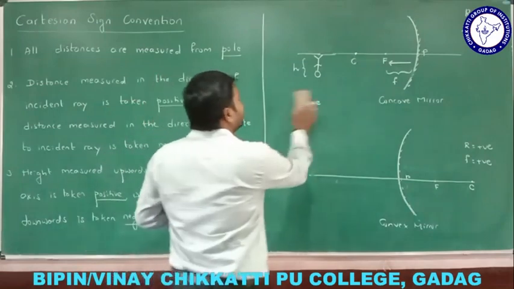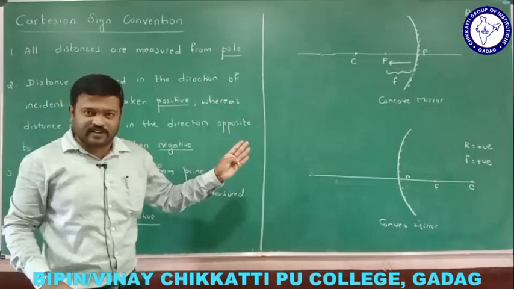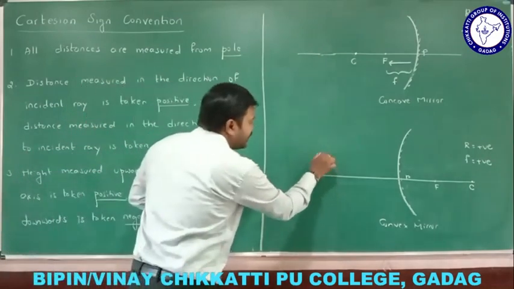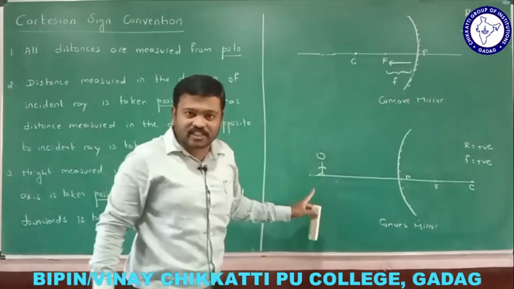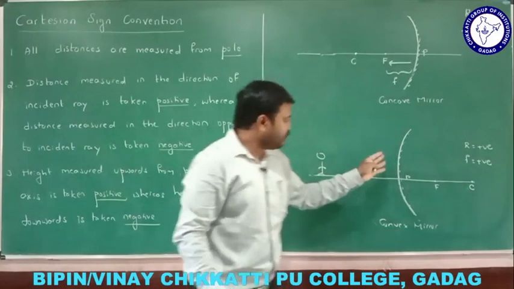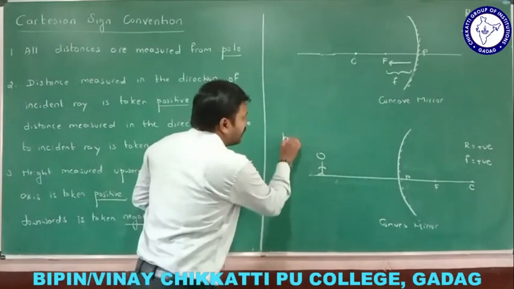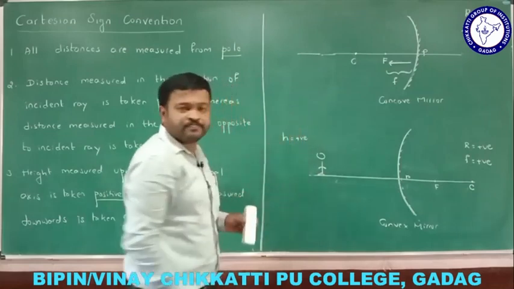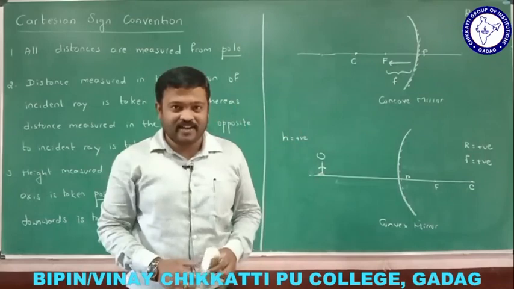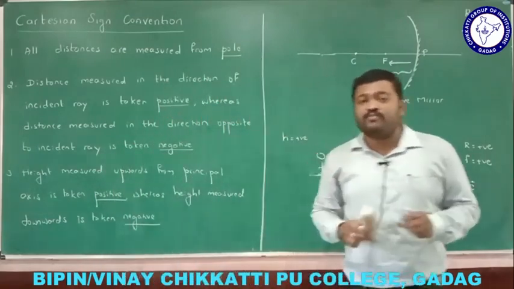So the sign of the height depends upon where actually the object is. Is it upwards or is it downwards? If the object is here, the object must be in this direction. The object cannot be on that side because there is no reflecting surface there. The reflecting surface is here, so the object must be here. If it is like this, the height is taken positive. If it is in reverse, then the height is taken negative. So these are all the sign conventions used for mirrors.